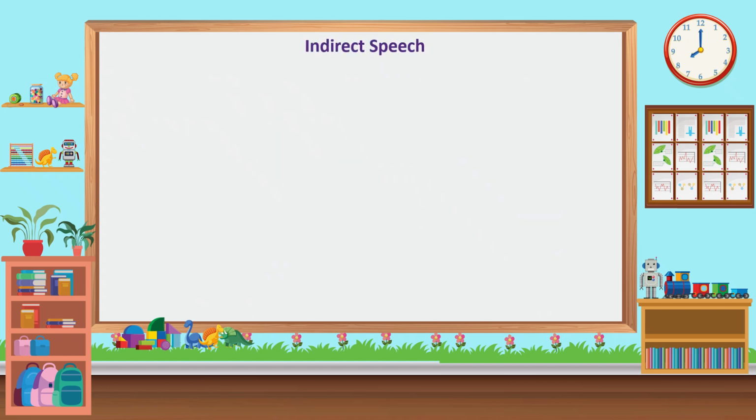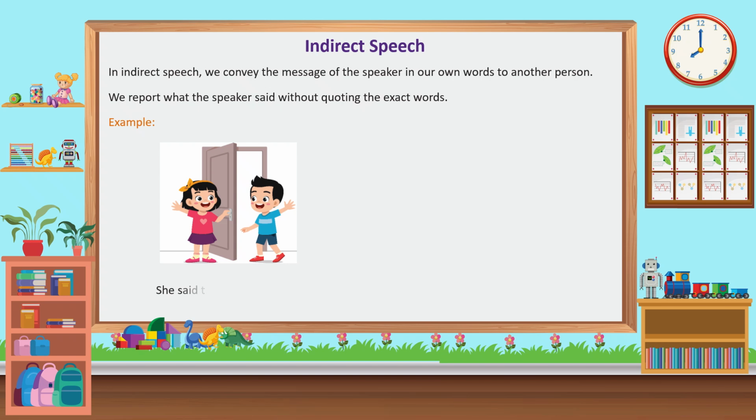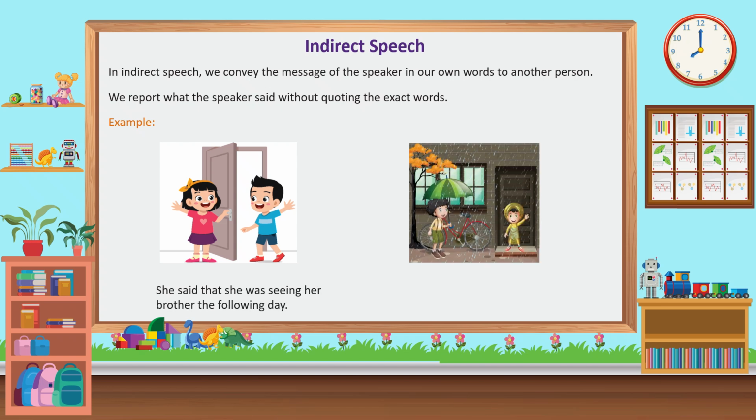Indirect speech. In indirect speech, we convey the message of the speaker in our own words to another person. We report what the speaker said without quoting the exact words. Example: She said that she was seeing her brother the following day. He said that it had been raining since that afternoon.